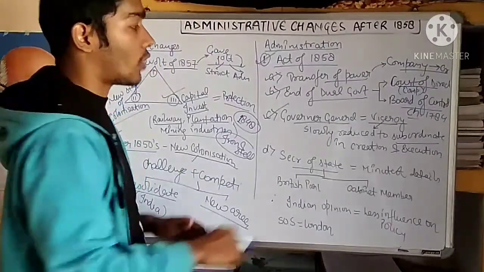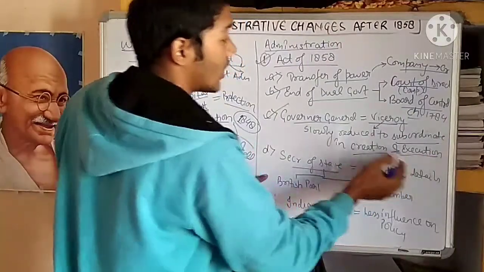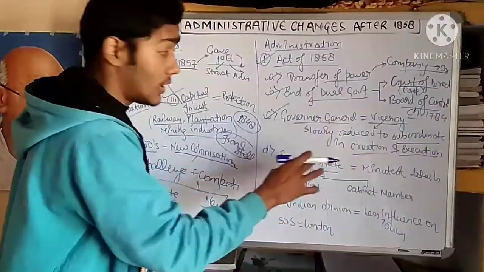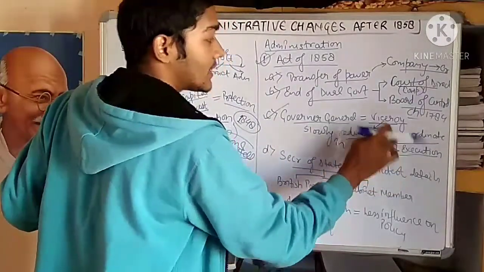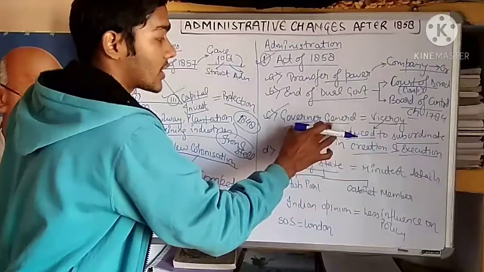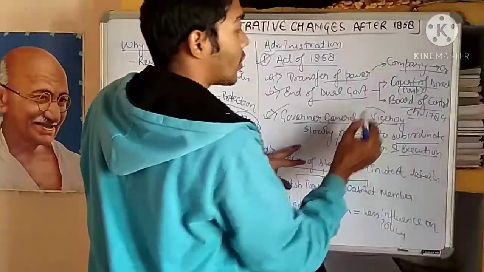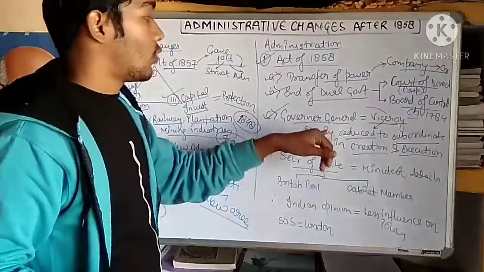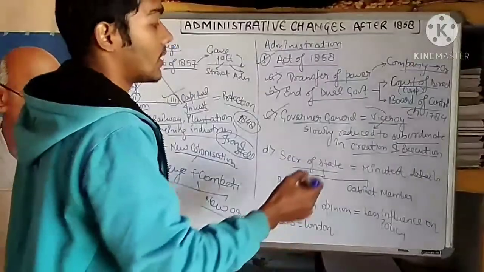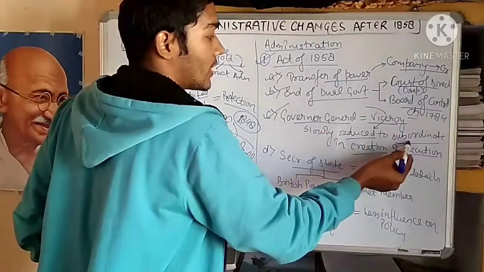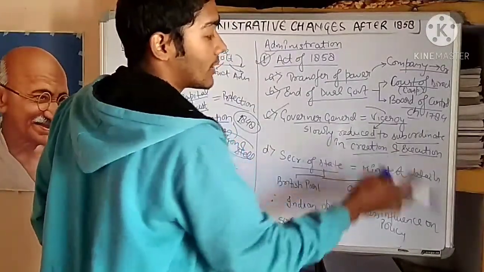this Viceroy was slowly reduced to subordination in the creation and execution of policy. What does it mean? It is a very important point. The Viceroy, who was the representative or head of the Government of India, also known as Governor General before this act, had his position reduced to a subordinate power in the matter of creation and execution of policies in India.